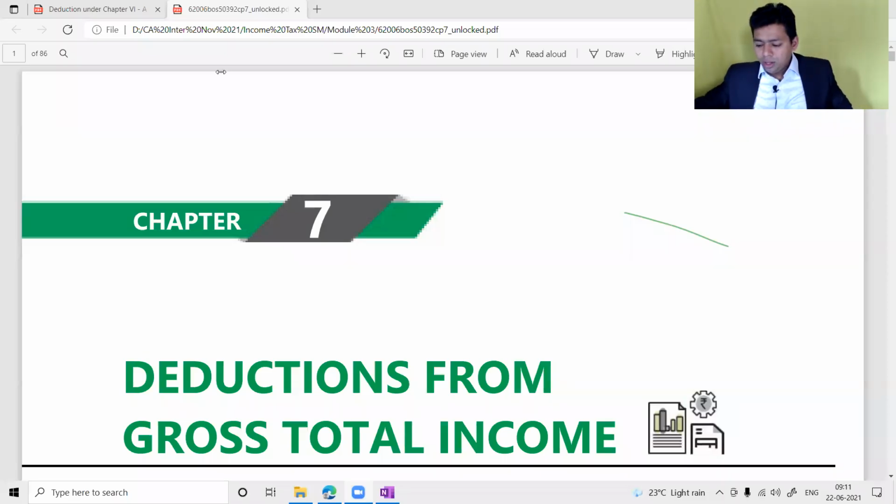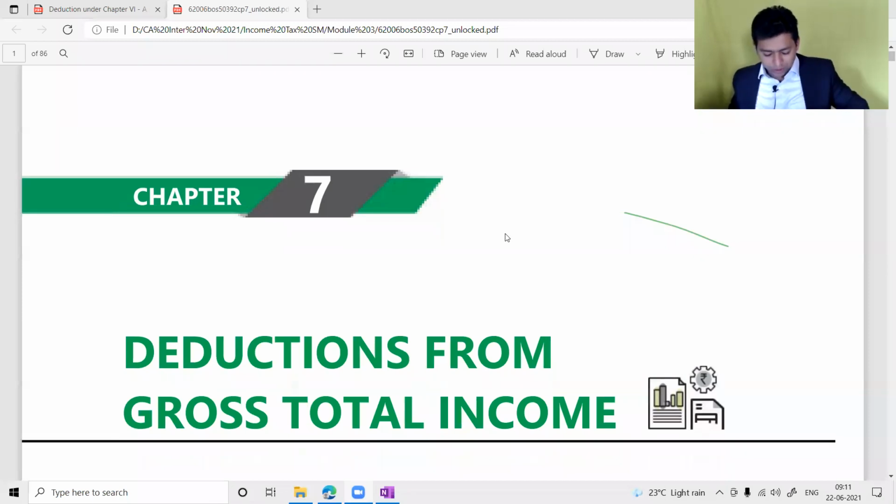So namaskaram all, and let us start with the deduction chapter. This chapter is definitely a highly important chapter from an examination perspective and also from a practical life perspective.